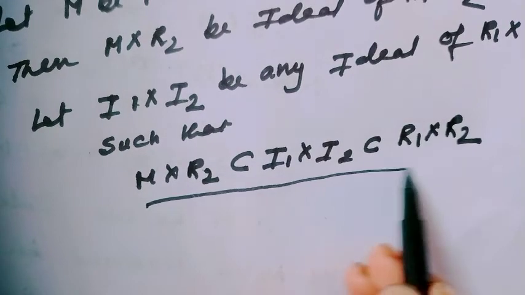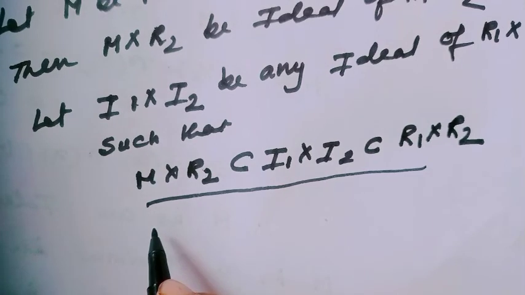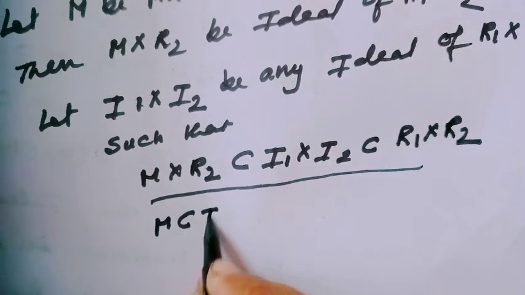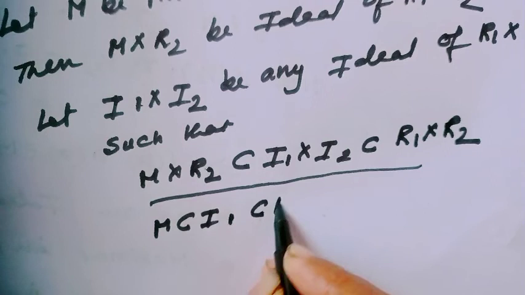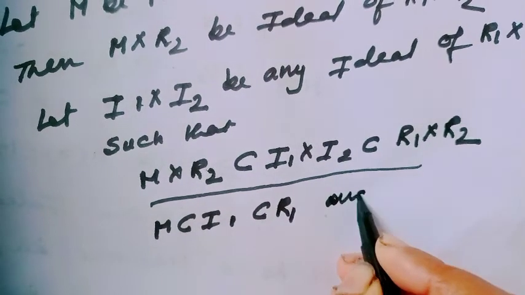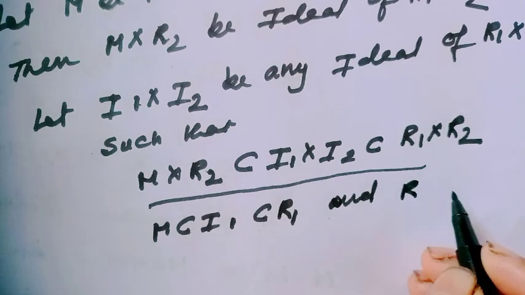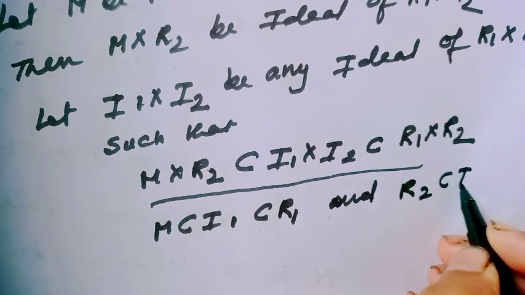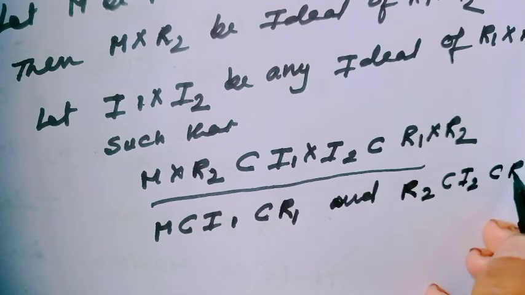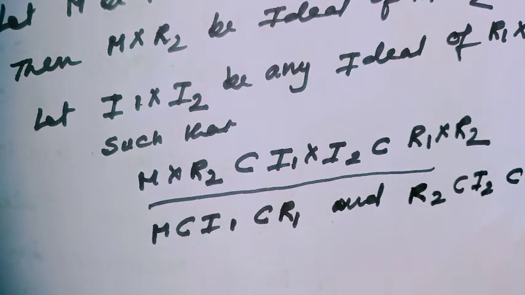And from this line we can tell easily M is contained in I1, which is also contained in R1, and R2 is contained in I2, which is also contained in R2.